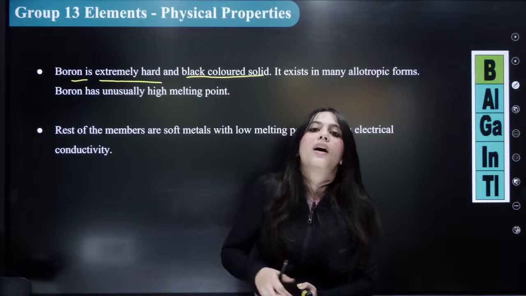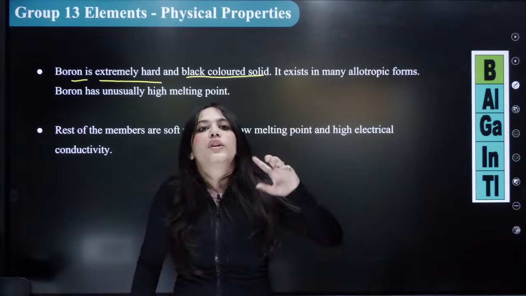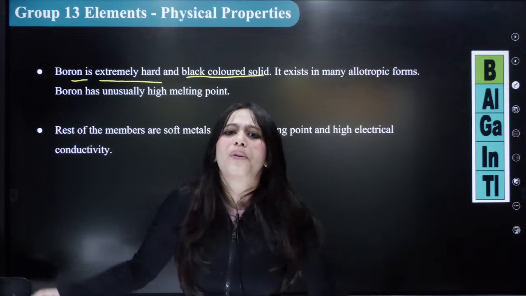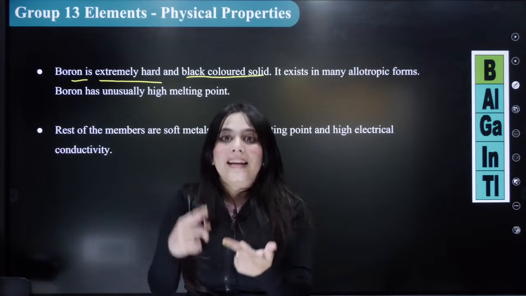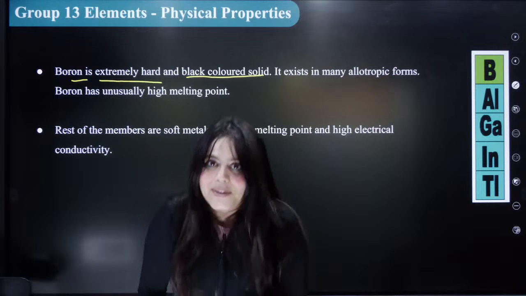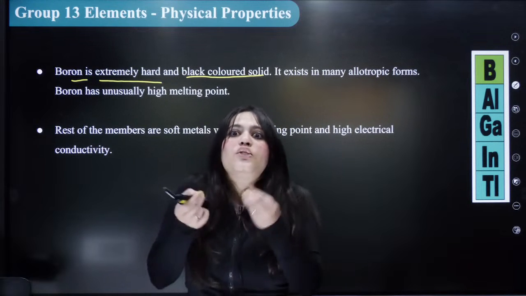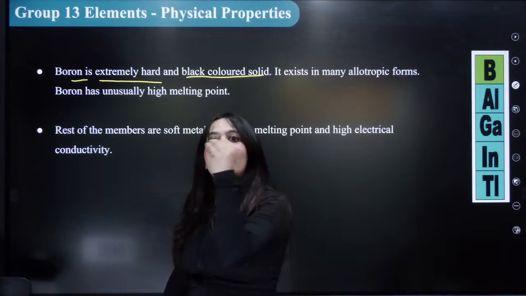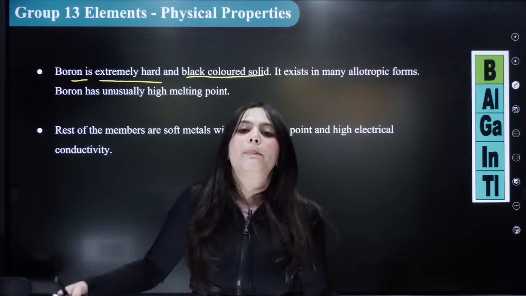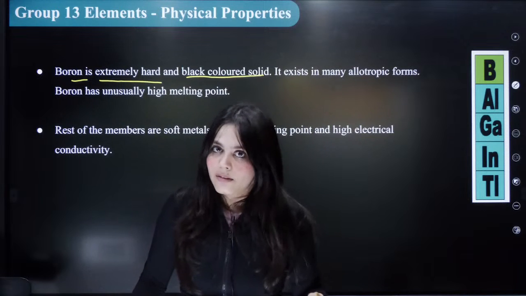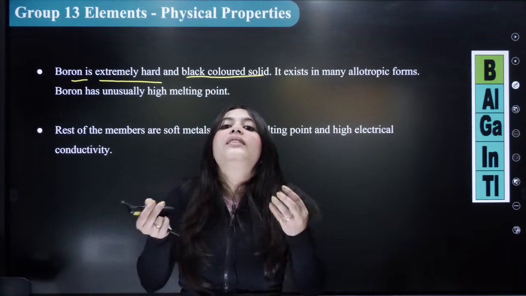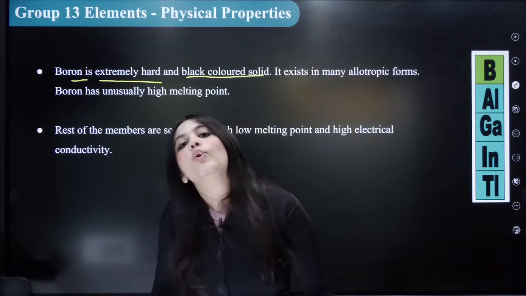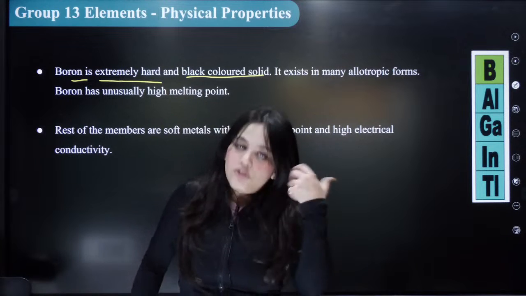What are allotropes, you'll ask me? Whenever the word allotrope comes, just remember carbon. You know that carbon exists in so many allotropes: as graphite, as diamond, as Buckminster fullerene, right? So there are so many physical forms of carbon. Even though graphite and diamond are all made up of just one element, that is carbon, still the arrangement of their atoms is different, due to which their physical properties change.